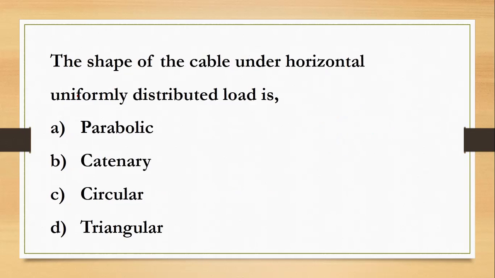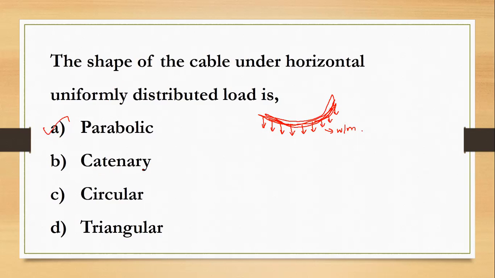Next question. The shape of the cable under a horizontally uniformly distributed load is. So it is the shape of the cable when it is subjected to a uniformly distributed load, let it be of intensity W per meter. The shape of the cable will be parabolic, as shown in the drawing. So the answer is parabolic.